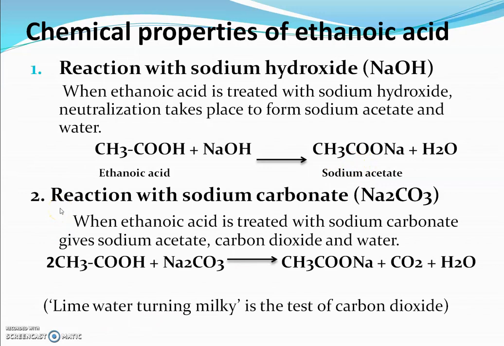The second chemical reaction of ethanoic acid is reaction with sodium carbonate. Formula is Na2CO3. When ethanoic acid is treated with sodium carbonate, it gives sodium acetate, carbon dioxide gas is evolved and water is formed. Lime water turning milky is the test of carbon dioxide. So the reaction is as follows. Two molecules of acetic acid react with one molecule of sodium carbonate to form sodium acetate, carbon dioxide and water.